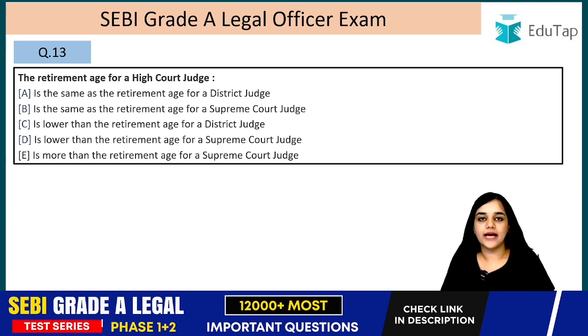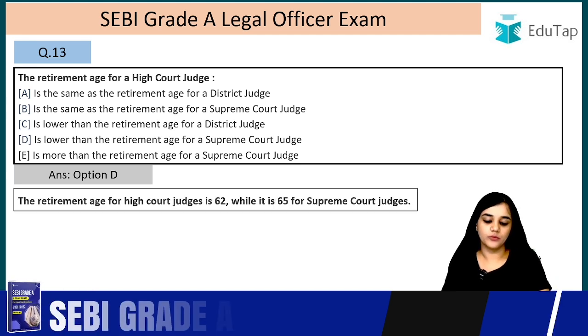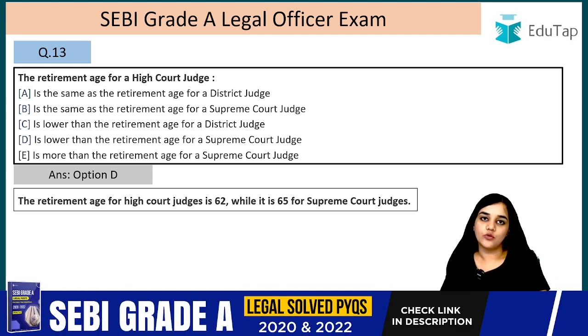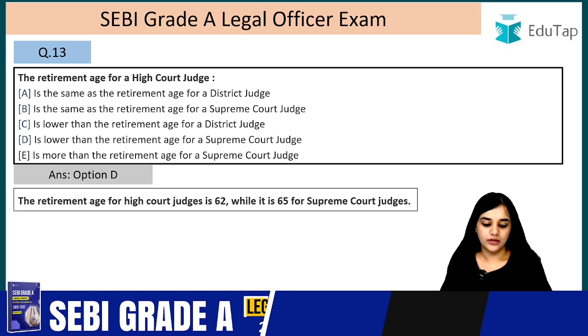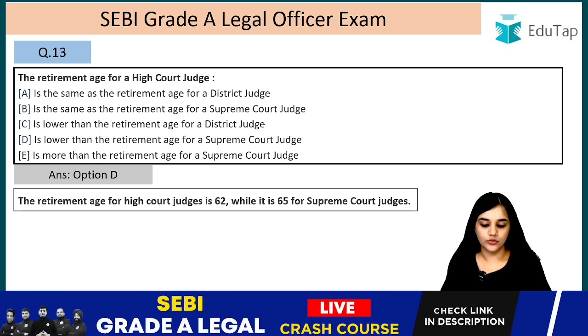So what is the retirement age of a judge of the High Court? The answer is option D, is lower than the retirement age of the Supreme Court. Retirement age of the High Court judge is 62 years and retirement age of the judge of the Supreme Court is 65 years. Right? So that is why the answer is the retirement age of the High Court judge is lower than the retirement age of the Supreme Court judge.